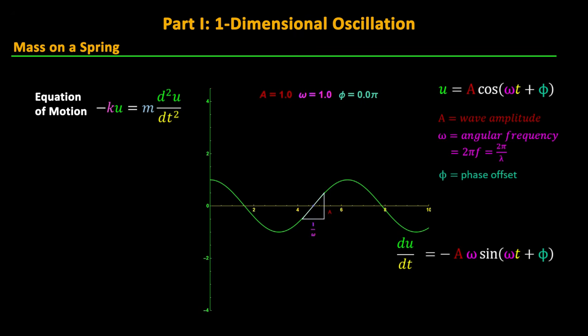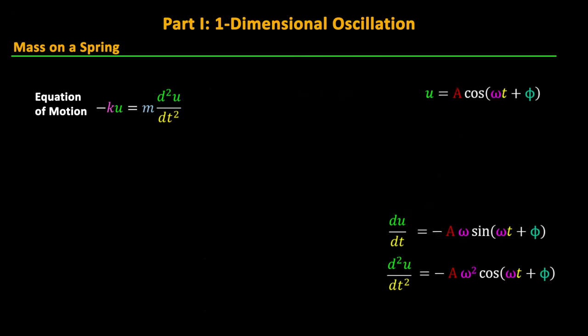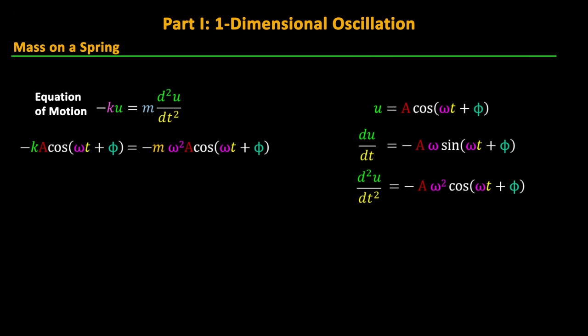This gives us that the first derivative of u with respect to t is negative a times omega times the sine of omega t plus phi. By a similar argument, the second derivative will just add another factor of omega outside, giving negative a times omega squared times the cosine of omega t plus phi. Plugging these into our equation of motion, the cosines cancel as before, but the extra omega squared stays, giving us the condition that omega must equal the square root of our spring constant k divided by mass.